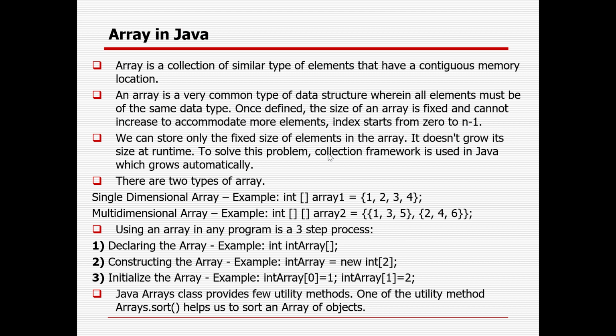But this is a two-step process. You can directly go with the definition part, or you can declare the array. You can construct it. You can initialize it. Suppose your fixed size is 5, so you cannot change it at a point of time. And in case you are adding 4 elements, the remaining element will take the default value. For integer it will be 0, for short it will be 0, for double or float it will be 0.0, for string it will be null, like that. And in case you want to access more elements, it will throw the error called index out of bound exception, guys.